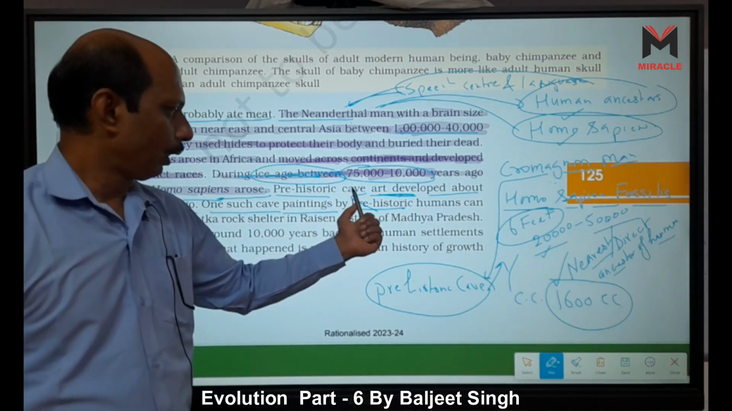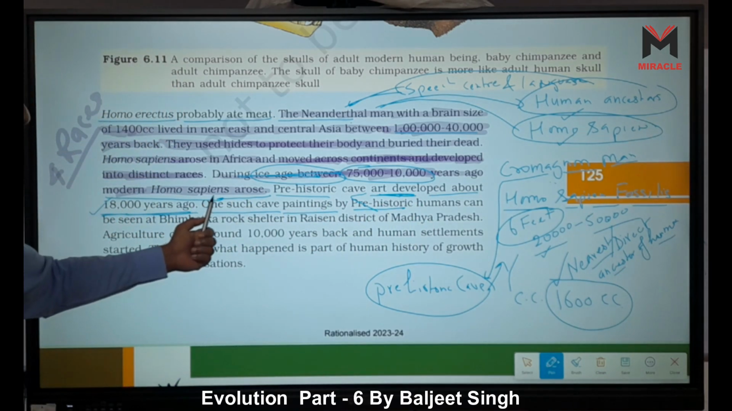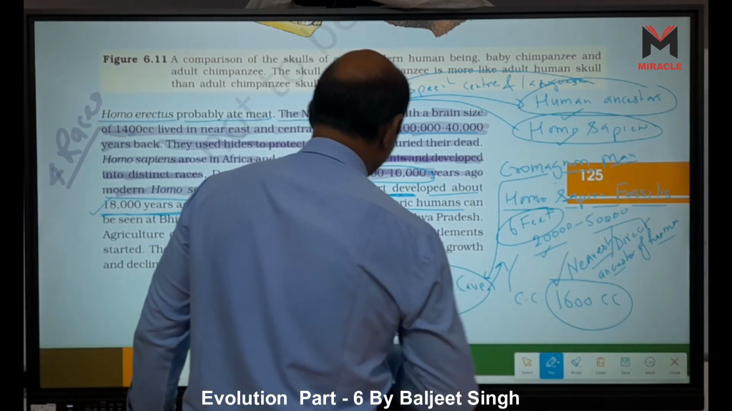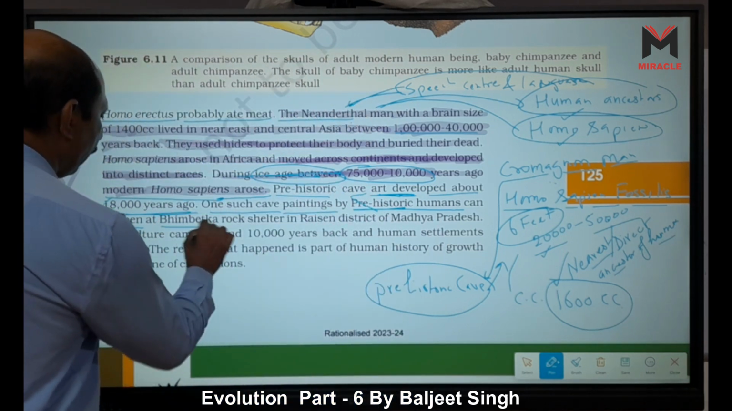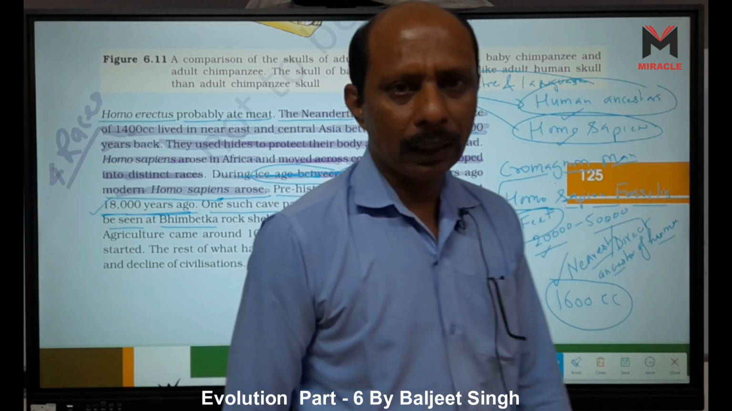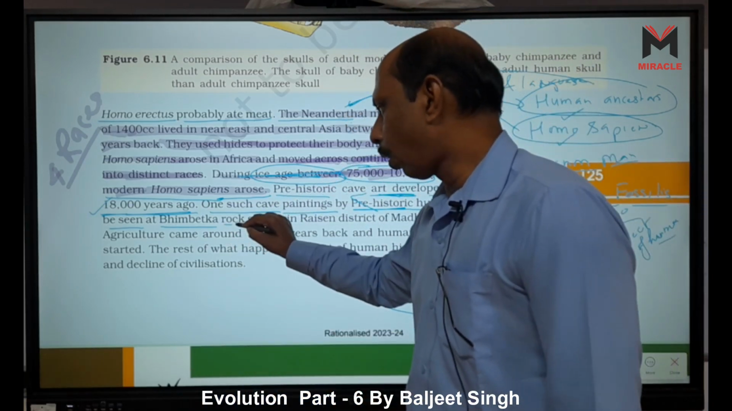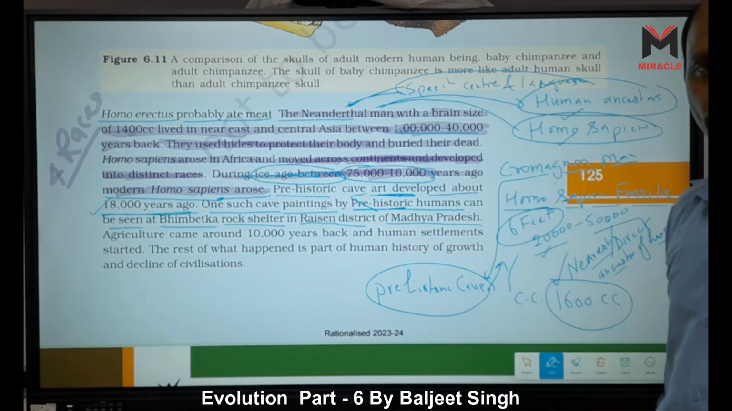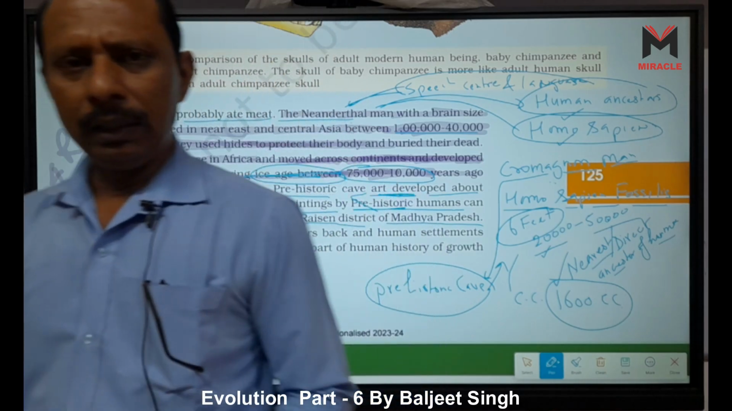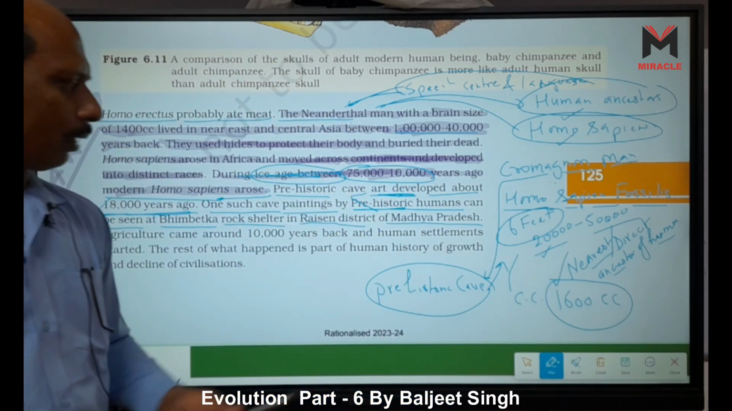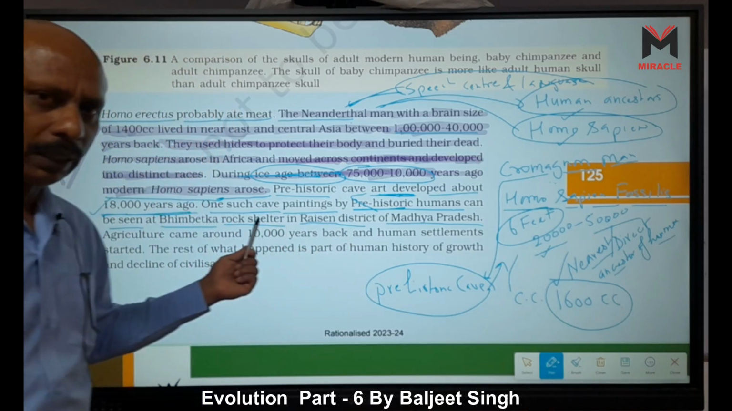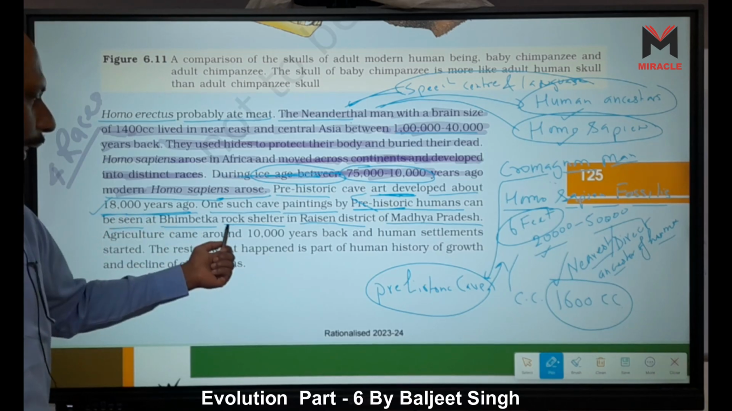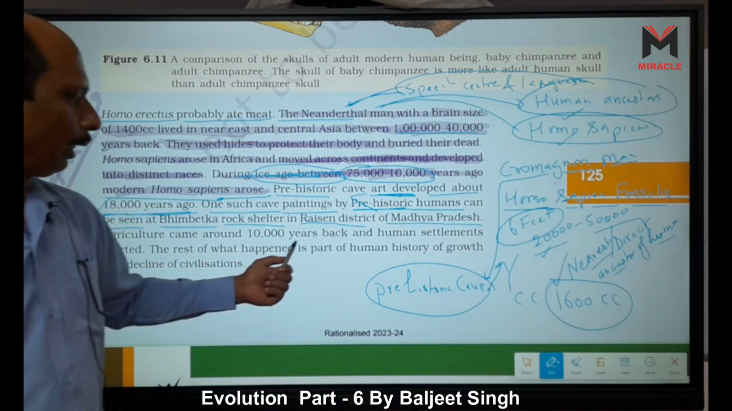Art caves were developed about 18,000 years ago. One such cave painting by prehistoric humans can be seen in the Bhimbetka rock shelter in the Raisen district of Madhya Pradesh, India. If you ever go to Madhya Pradesh, go to the Raisen district and see the caves. Prehistoric caves are there, from 18,000 years ago. That is called the Bhimbetka rock shelter, right?